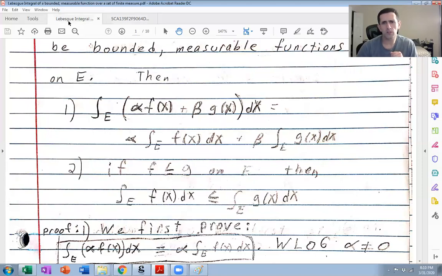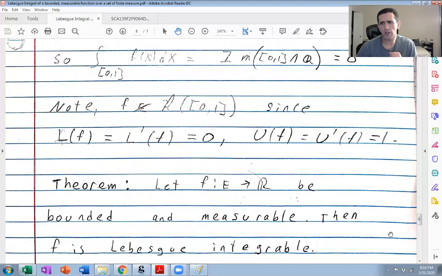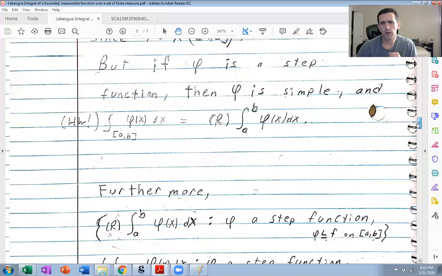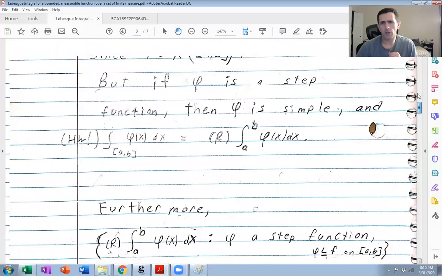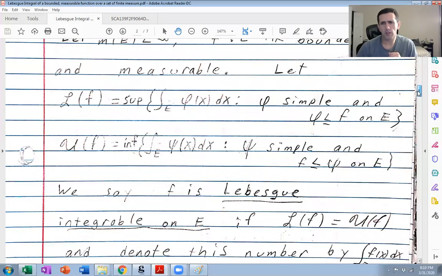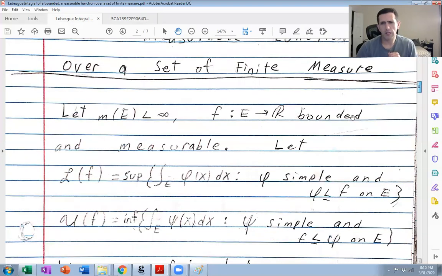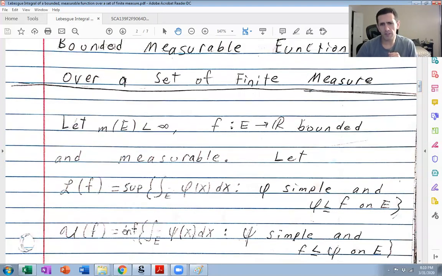All right, so let me just go back to the definition of the upper Lebesgue integral. Okay. So the definition is going to be the infimum of all these integrals here over all these simple functions. Okay, so the infimum is the greatest lower bound. If I add something positive to it, it's no longer a lower bound.